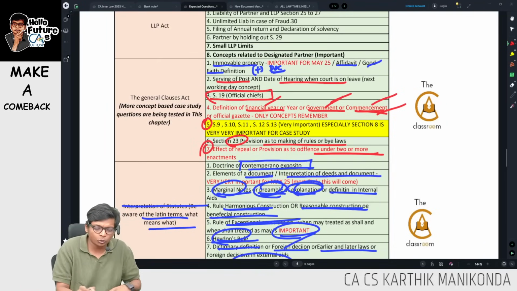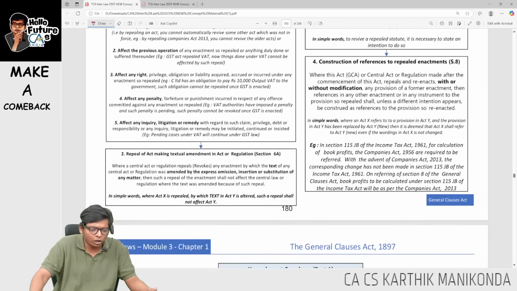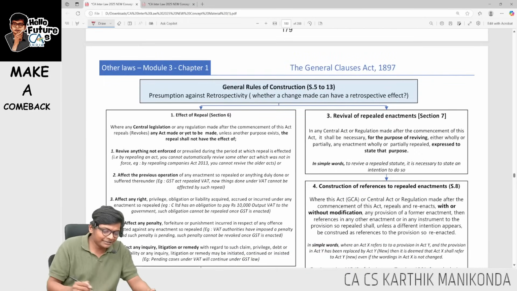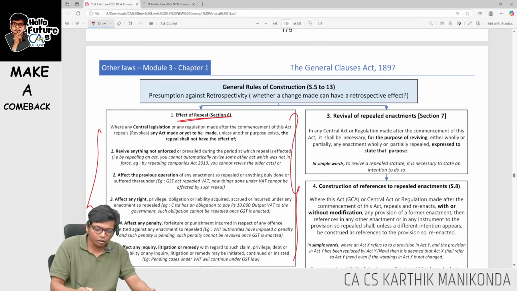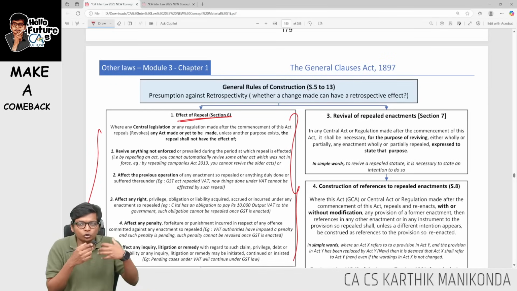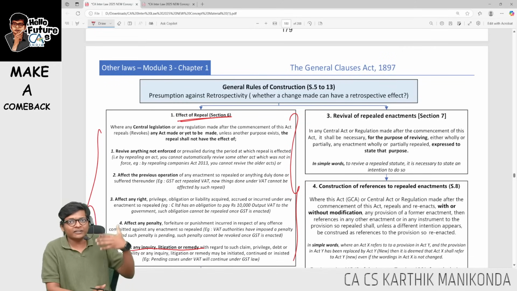This is in two or more enactments. Effect of repeal, very important. Again, this can be a direct question, or nowadays they are asking case study in the latest RTP. Effect of repeal, 4 marks comes, you have to write all of this, or it can be a case study. What they are basically saying, when a new law comes, it will not affect the old law. So it will not affect any inquiry, litigation or remedy. Anything pending in the old law will continue as it is.